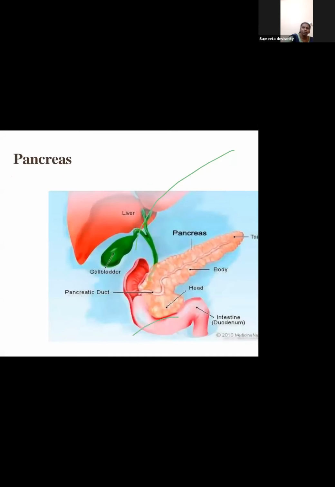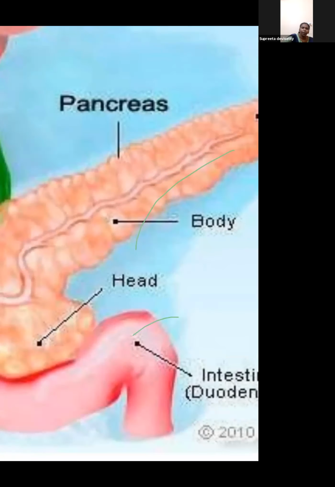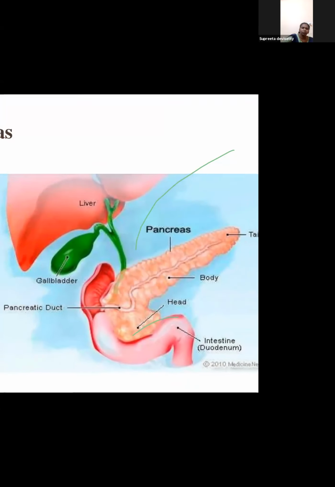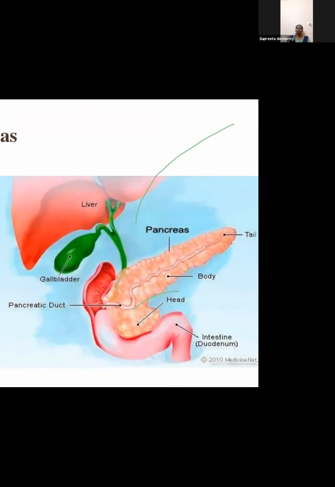Moving to an important structure. So there are many structures here. Which is the structure we will be concentrating on today with respect to endocrinology? First, tell me, it is part of which system? Respiratory, digestive, excretory?